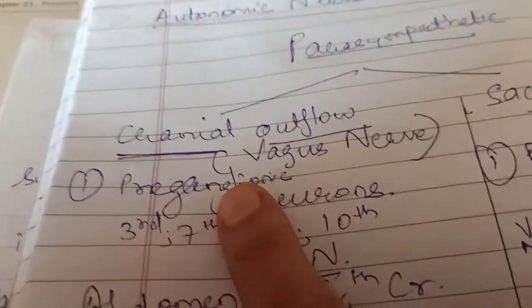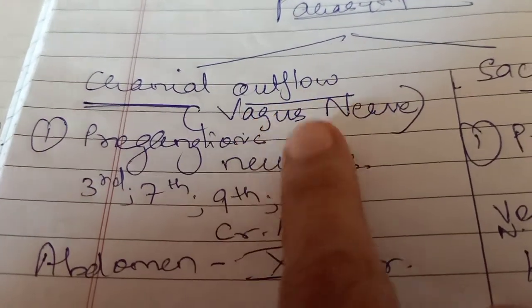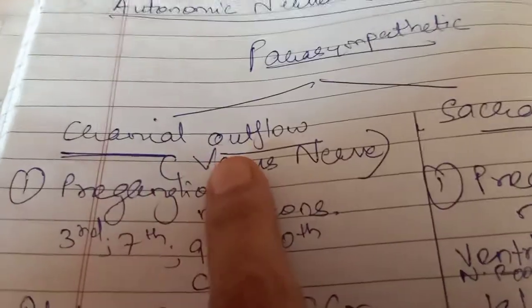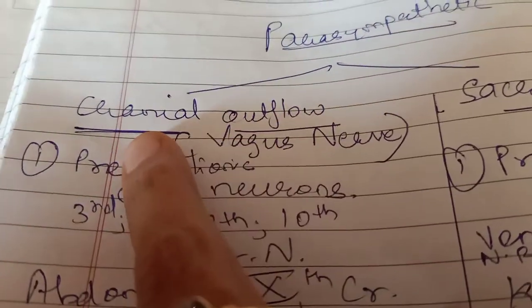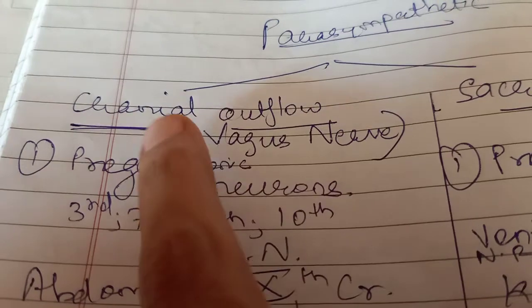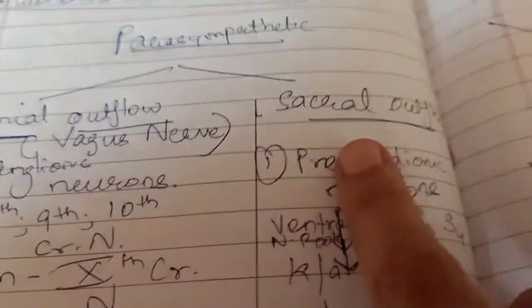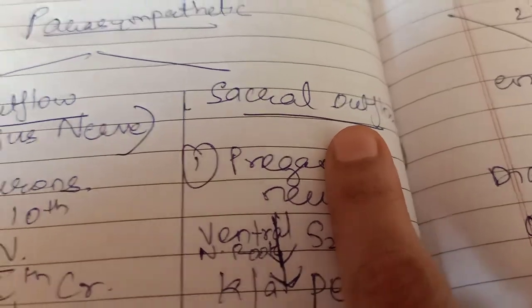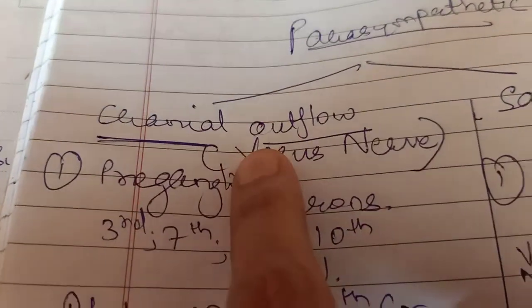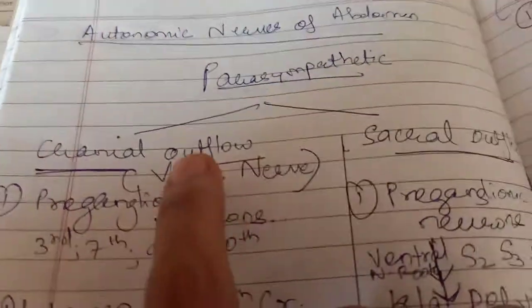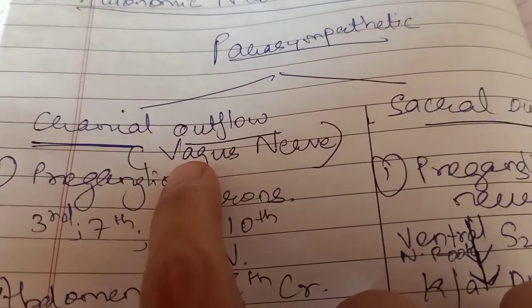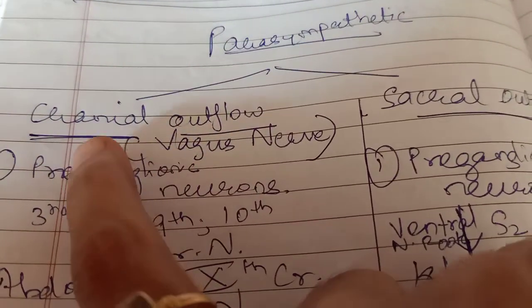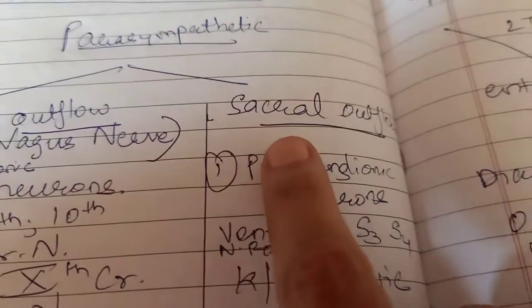The cranial outflow is from the cranial cavity, that is from the brain, and the sacral outflow is from the sacral vertebrae. So the parasympathetic nerves supplying the abdominal cavity and the abdominal viscera are from the cranial origin and the sacral origin.